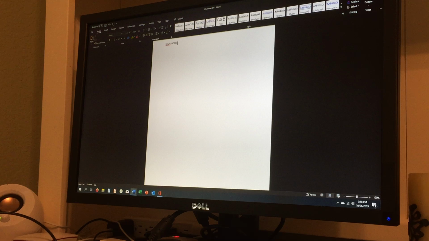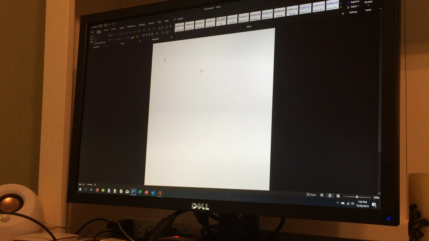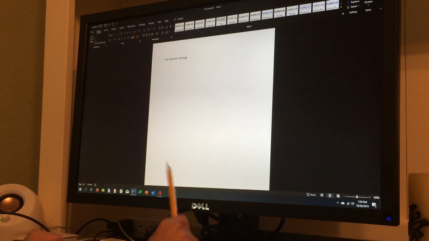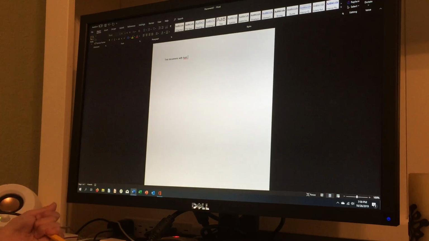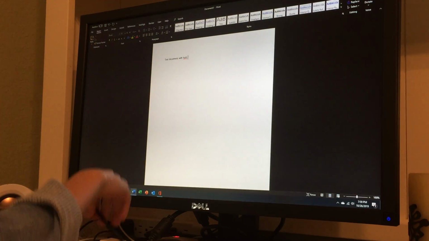Good. And you can see here that the cursor is moving smoothly. So let's do this. You can see the cursor kind of glides and smooths around. This feature is really good because it gives the cursor a nice smooth feel.